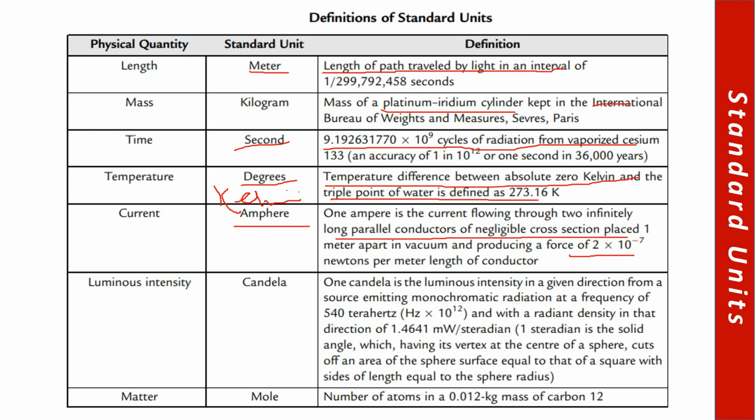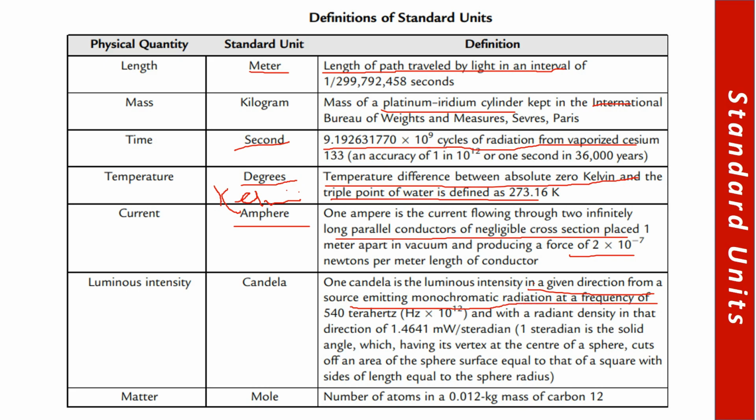degree Celsius. Similarly, ampere is the current flowing through two identically long parallel conductors of negligible cross section placed 1 meter apart in vacuum and producing a force of 2 into 10 to power minus 7 Newton per meter length of the conductor, right?